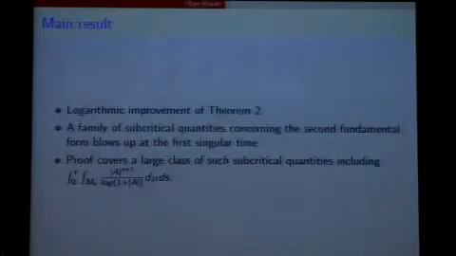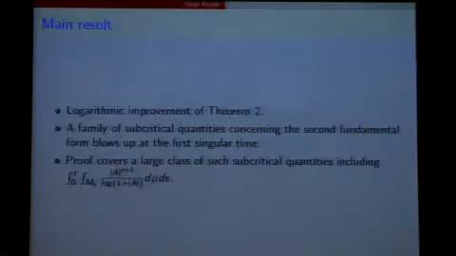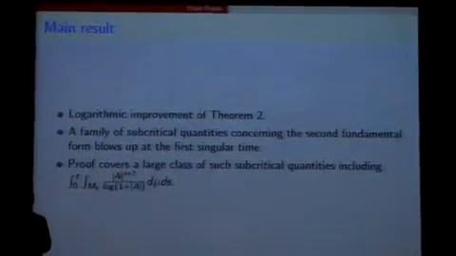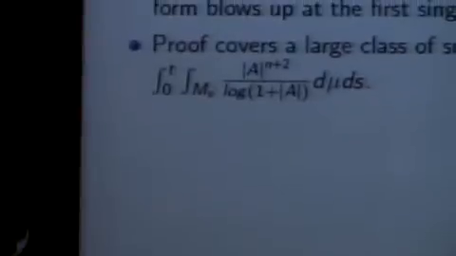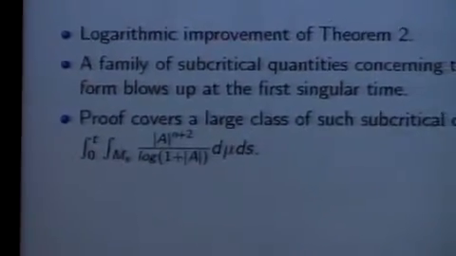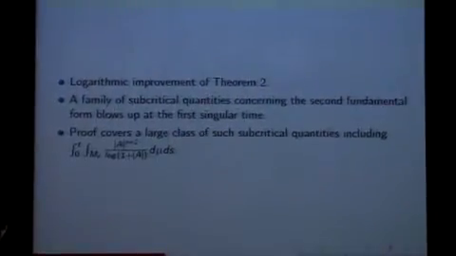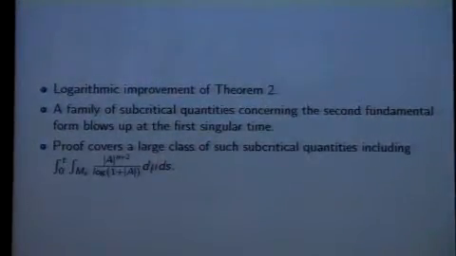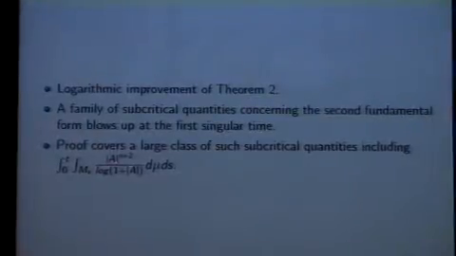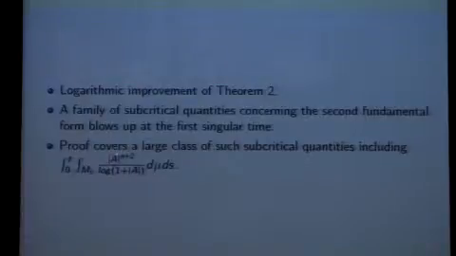Now let me introduce the main result. We mentioned that we could not improve the exponent, however, with that same exponent, we can improve a little bit. We give a logarithmic improvement of the theorem. In our approach, we can show that a family of subcritical quantities concerning the second fundamental form will blow up at the first singular time. The proof covers a very large class of such quantities, but for simplicity, I will concentrate on the quantity we had before, which is scale invariant. Now I have a logarithmic improvement.